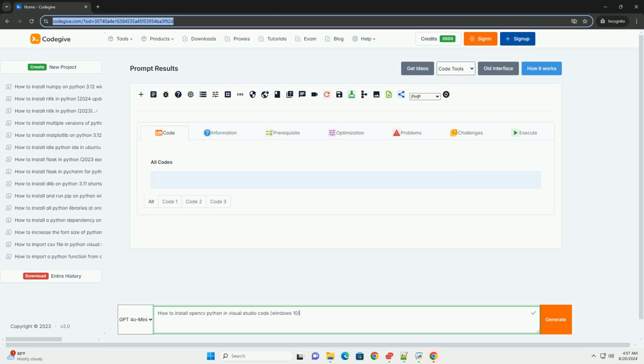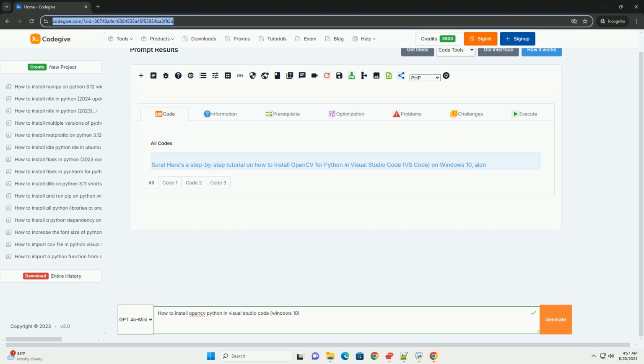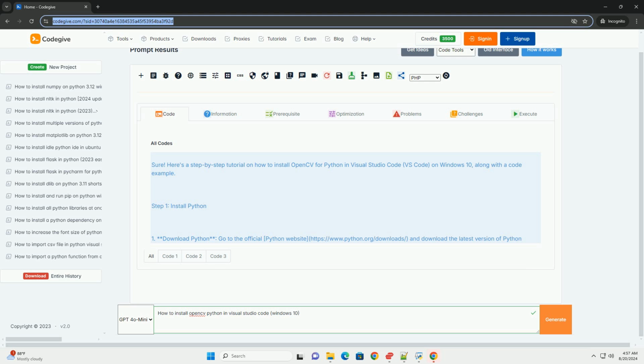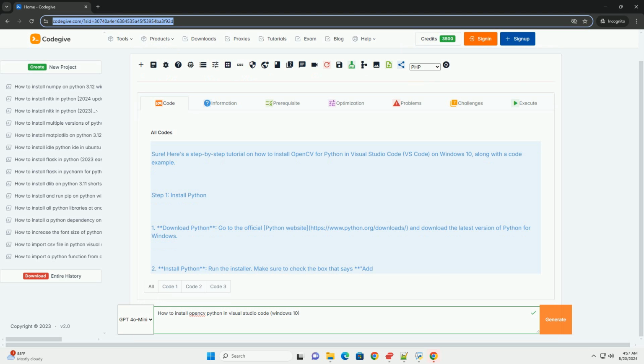Sure. Here's a step-by-step tutorial on how to install OpenCV for Python in Visual Studio Code on Windows 10, along with a code example. Step 1. Install Python. Download Python. Go to the official Python website, python.org/downloads, and download the latest version of Python for Windows.